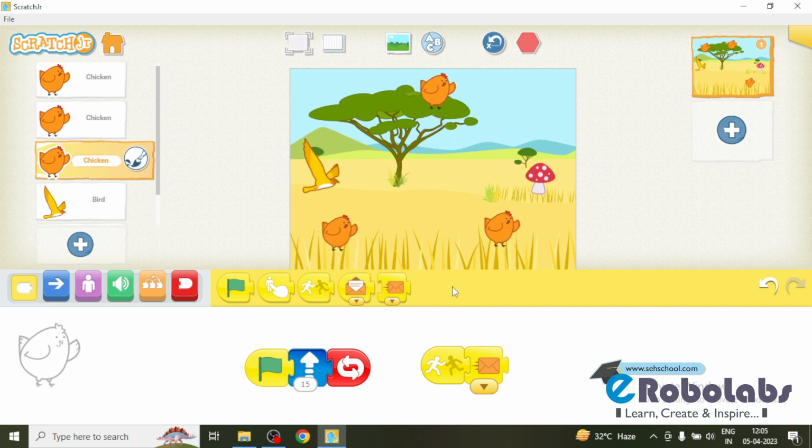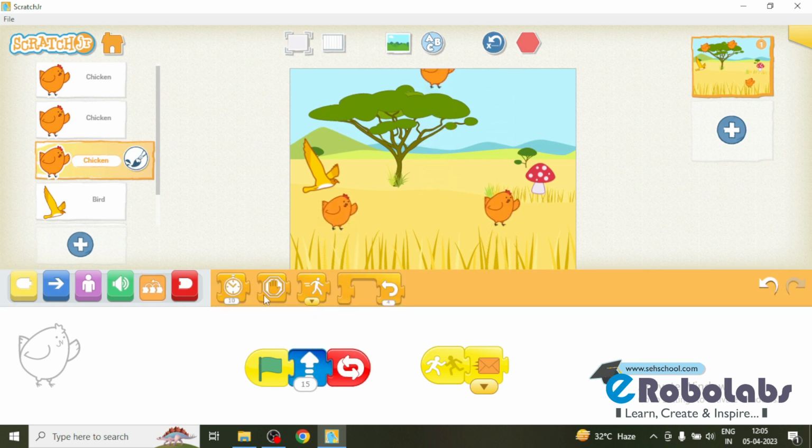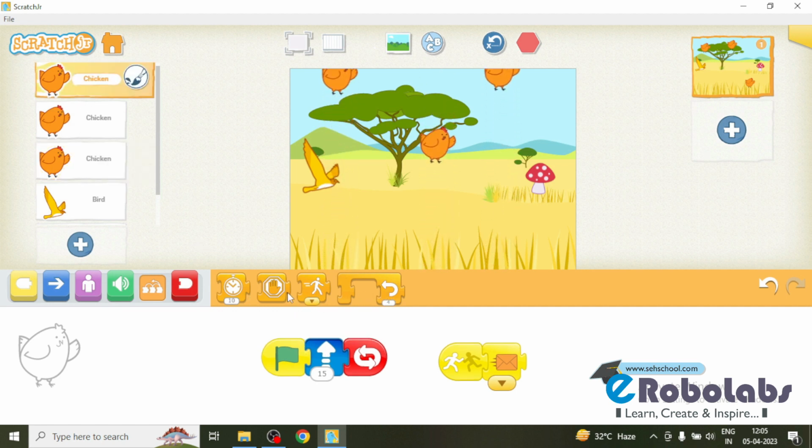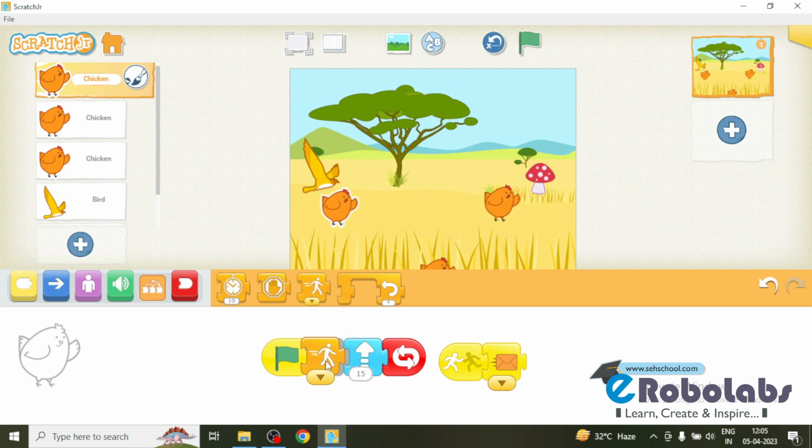Now I want to change the speeds of these chickens. For that I am using the set speed block from the control blocks and I am placing it after the green flag. In the first chicken I am using this set speed block with slow speed.